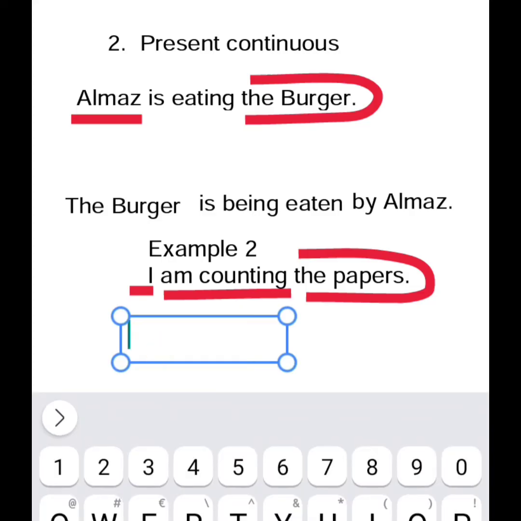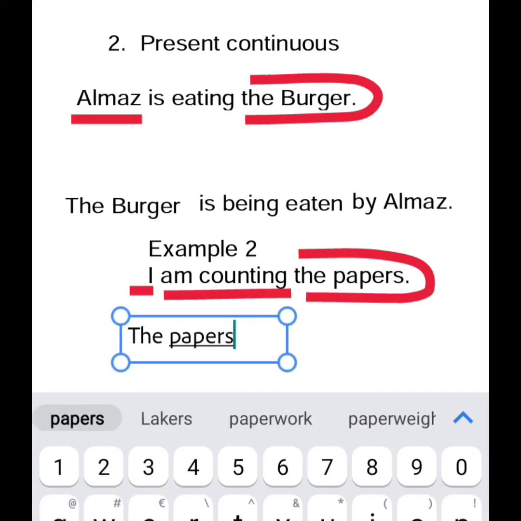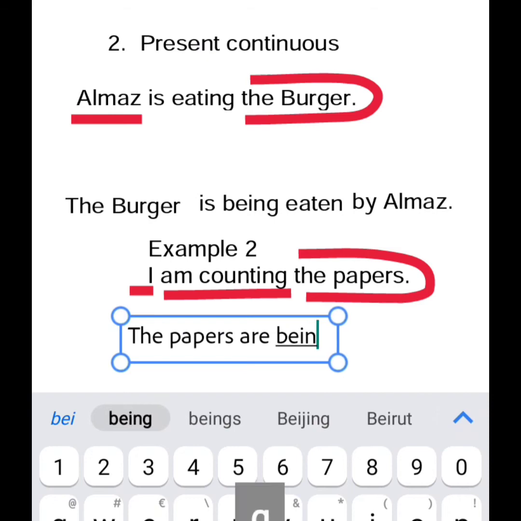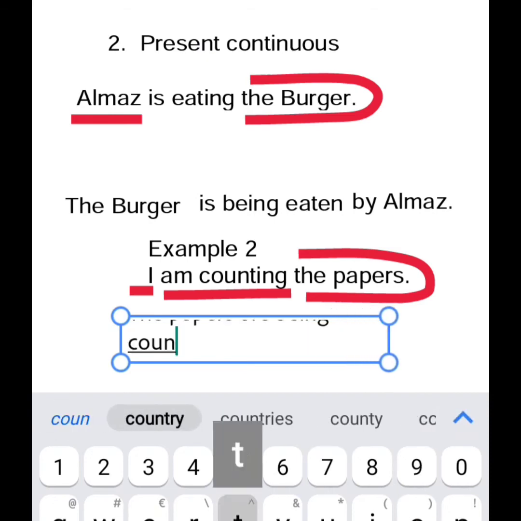The papers are ነው የሚሆነው ማለት ነው። ብዙ ስለሆኑ are being counted.